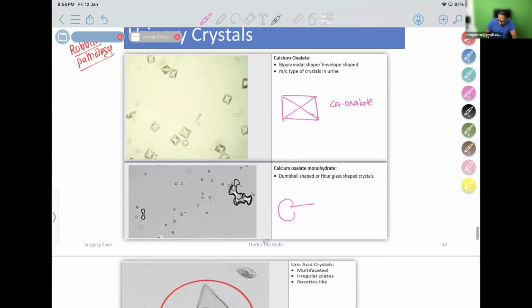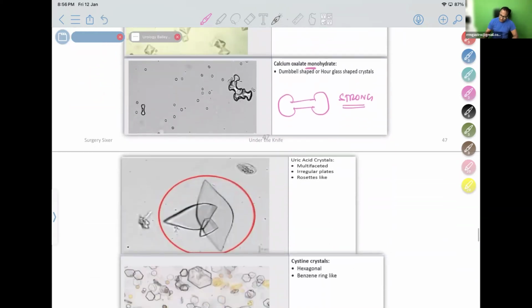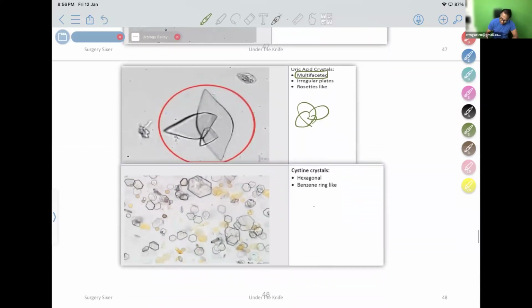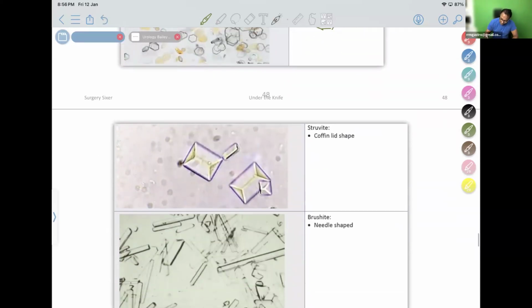So dumbbell, I already told you, calcium oxalate monohydrate is a strong stone. Remember, monohydrate is a strong stone, which is seen like a dumbbell. If you take a dumbbell, you will be strong. Remember like that. So dumbbell-shaped stones are monohydrate stones. This is uric acid stones, which have a multifaceted appearance, like multiple faces. Multifaceted appearance is uric acid stones. Hexagonal stones, a hundred times asked MCQ, cystine stones. Hexagonal type of stones.